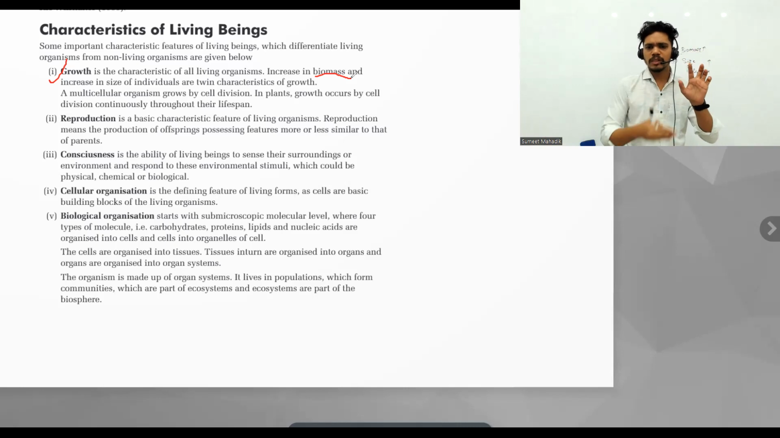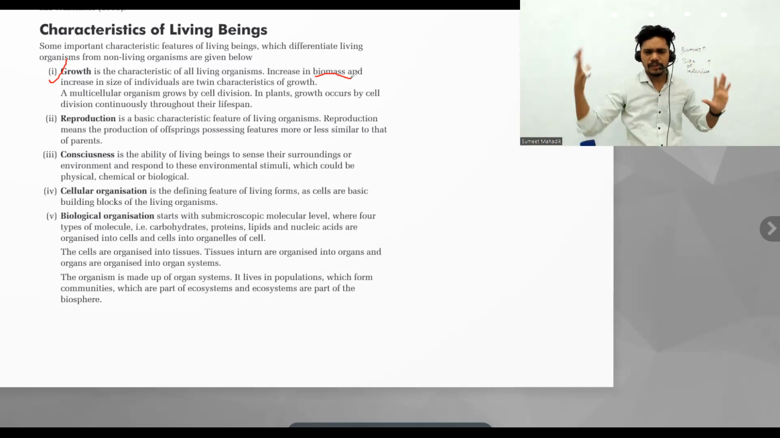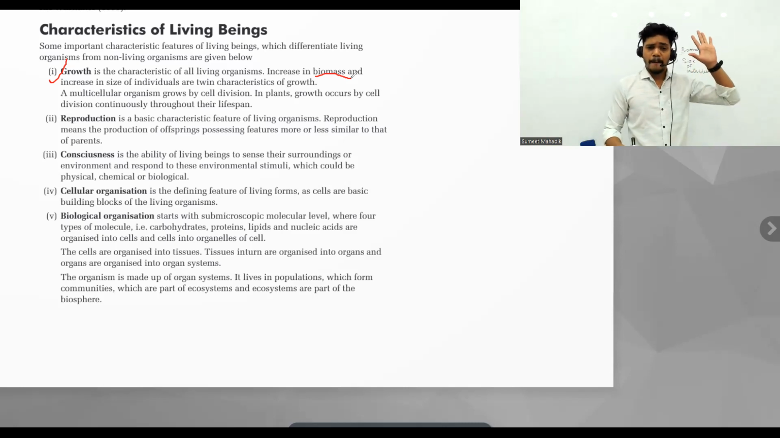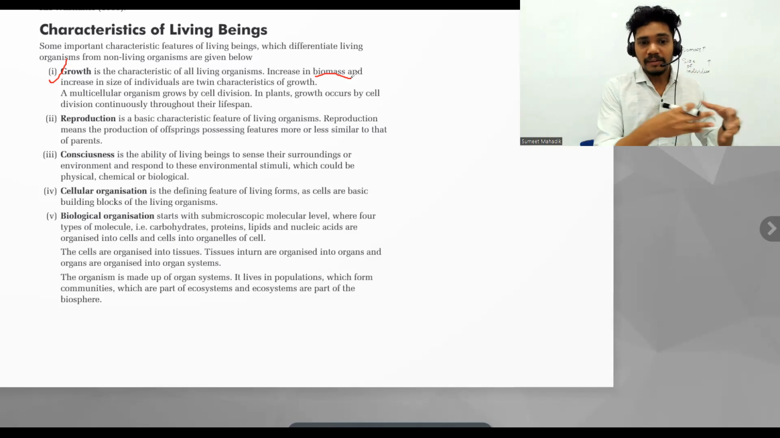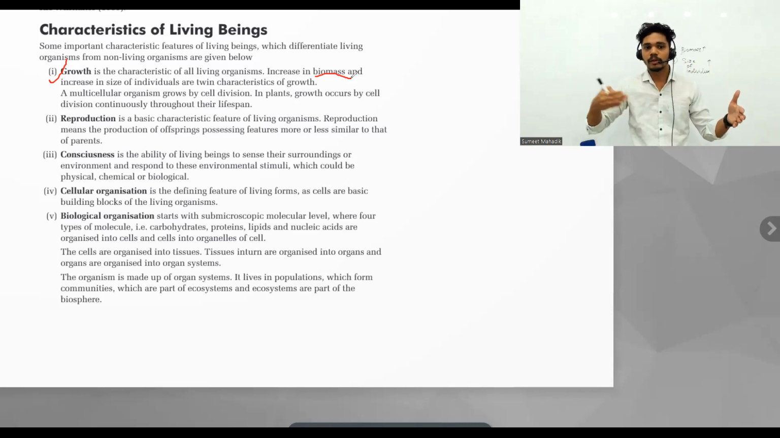A multicellular organism grows by cell division. Cell division is the process where from one cell, two daughter cells are formed. From one cell, sometimes multiple fusion is going to occur. We will study that later on. But right now, we understood that cell growth is nothing but cell division. If cell division is there, then only cell growth will be there.